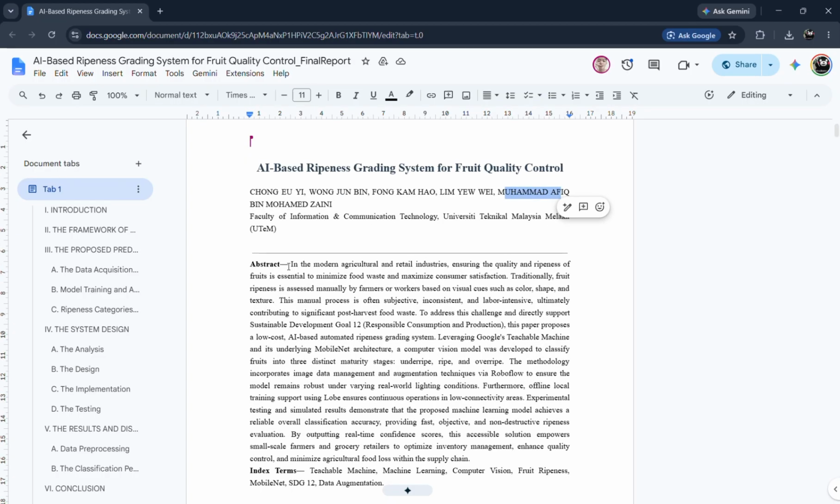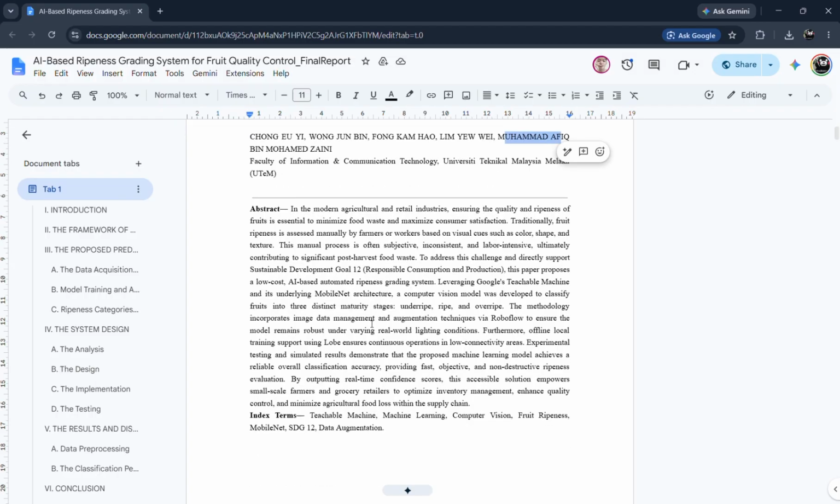Okay, let's start with the abstract. Currently, manual food grading by farmers is subjective, slow, and leads to massive post-harvest food waste. Overripe food spoils during transit, while underripe food fails to sell. To solve this, our project aligns with UN Sustainable Development Goal 12, responsible consumption and production, focusing on reducing food loss across the supply chain.